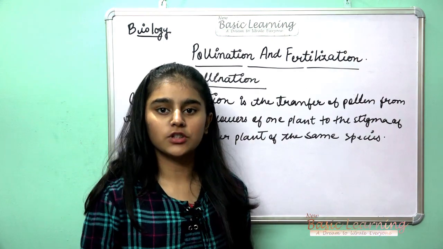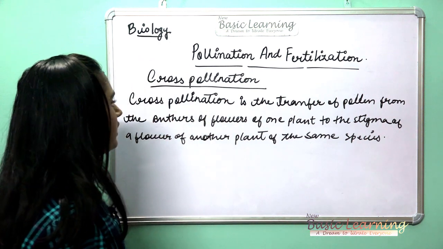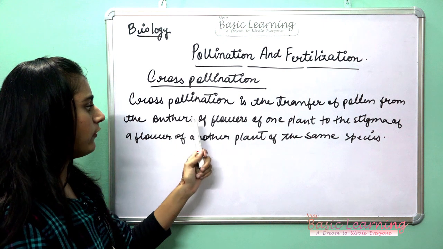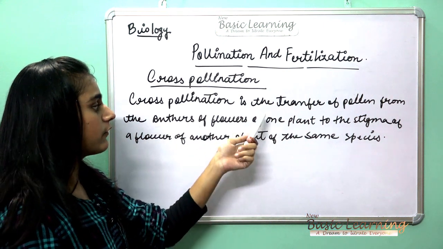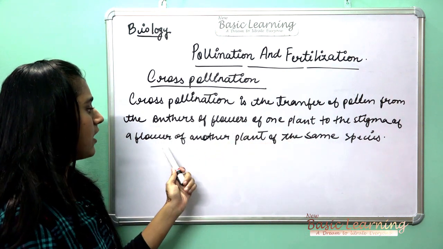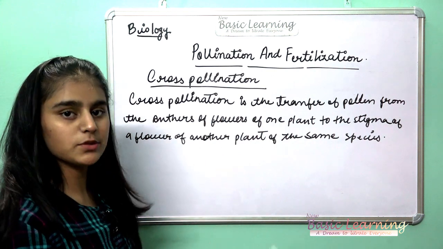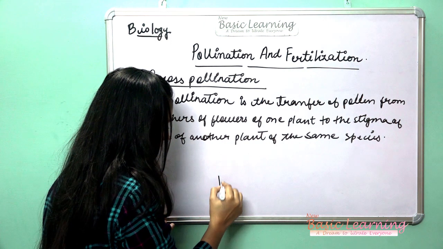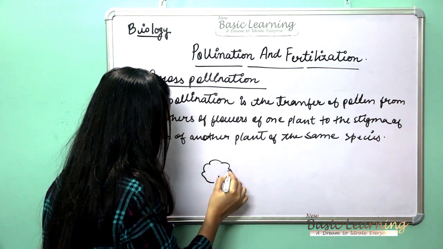So now let's move to cross pollination. Cross pollination is the transfer of pollen from the anther of a flower of one plant to the stigma of a flower of another plant of the same species. Now let's understand this with a diagram. Suppose this is the flower.